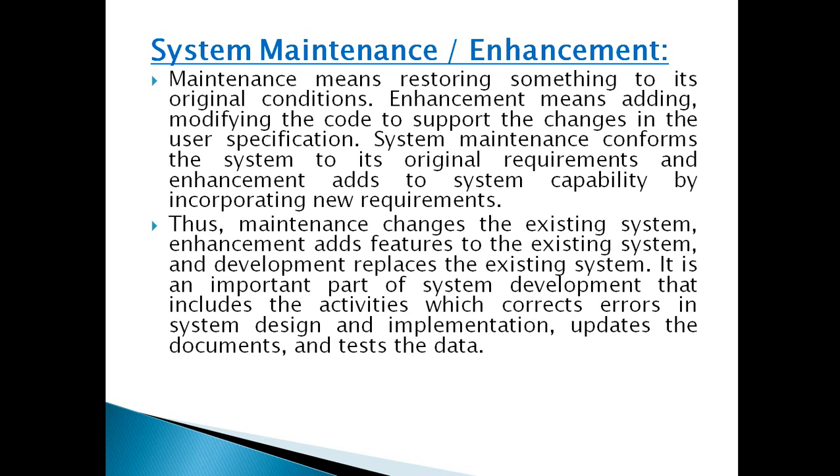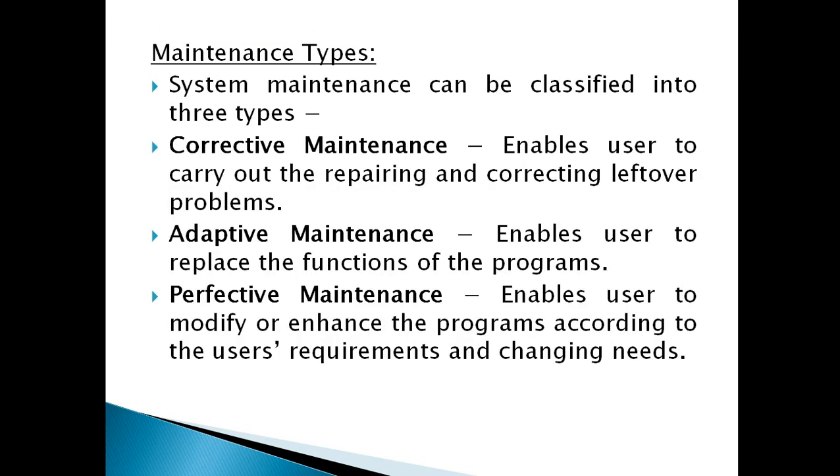The requirements may be recorded finally or after the system is constructed. So anyhow, the system must support the change. So it can be classified into three categories: system maintenance can be classified into three types: corrective maintenance, adaptive maintenance, and perfective maintenance.